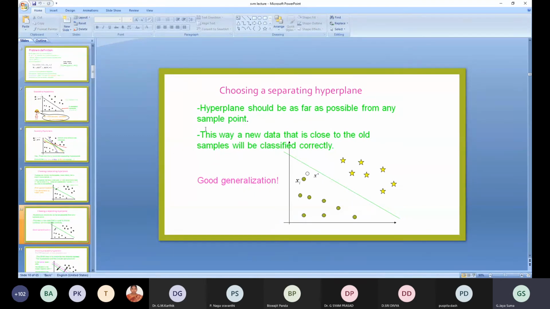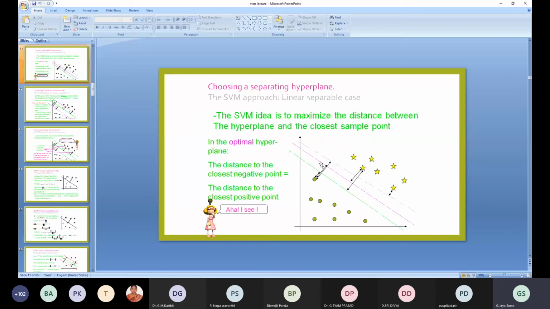A good hyperplane should be as far as possible from any sample point. That means, to perform classification without misclassification, that is, good generalization, the line should be far from the points on both sides. So to give good generalization, the margin comes into the picture.